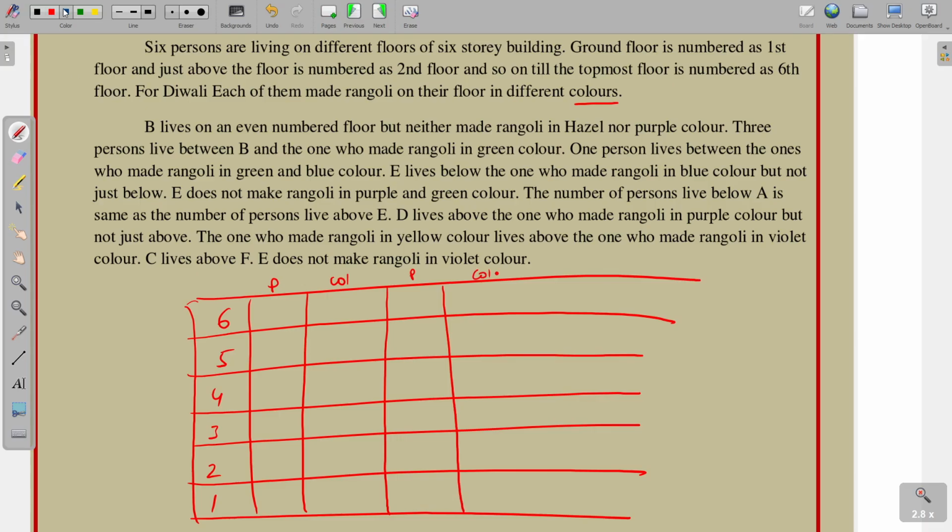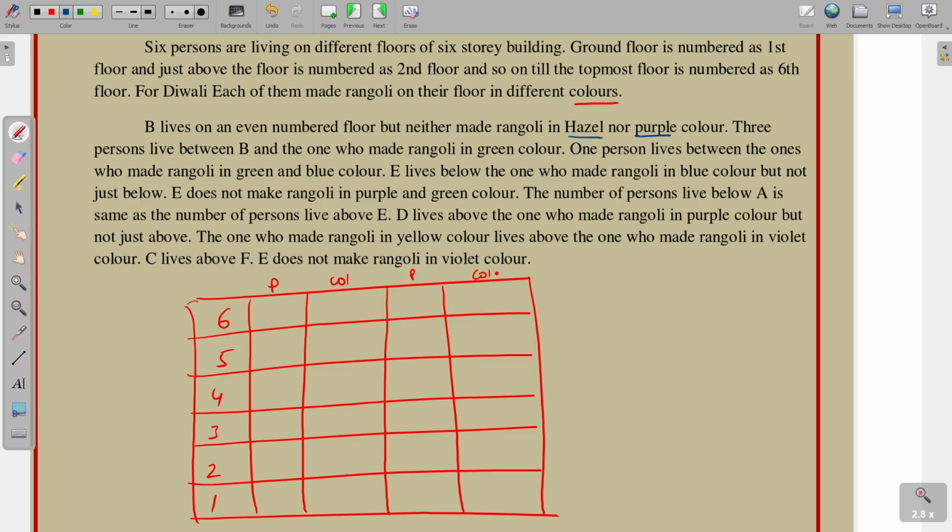See the first one. B lives on an even numbered floor, but made Rangoli in neither hazel nor purple color. So B lives on an even numbered floor. Three persons live between B and the one who made Rangoli in green color. So between B and green there are 3 persons. B lives on an even numbered floor: 1, 2, 3. Here green color is there.